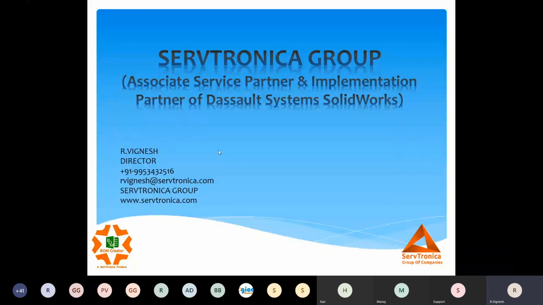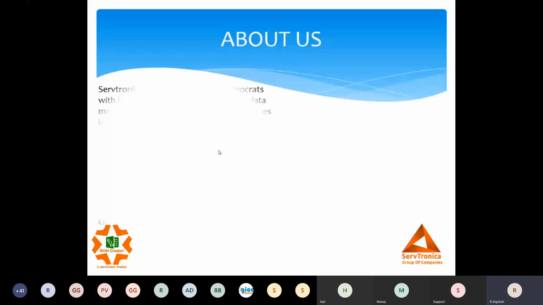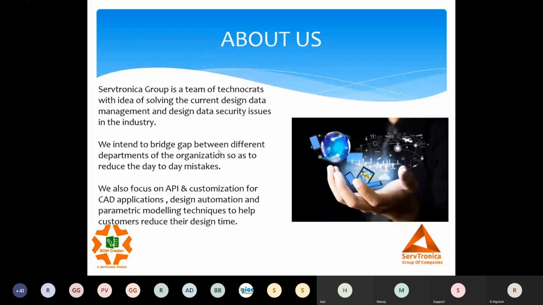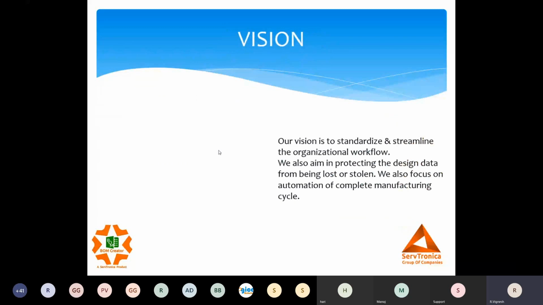We as a team try to bridge the gap between the different departments of the organization through data management, customizations, and design automation. Our vision is streamlining the workflow of the organization, protecting design data from threats, and automating the complete manufacturing cycle.